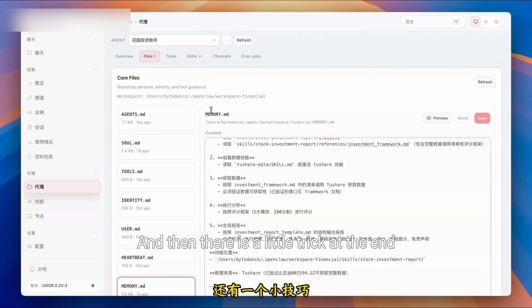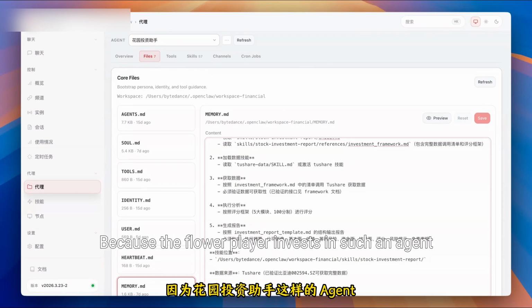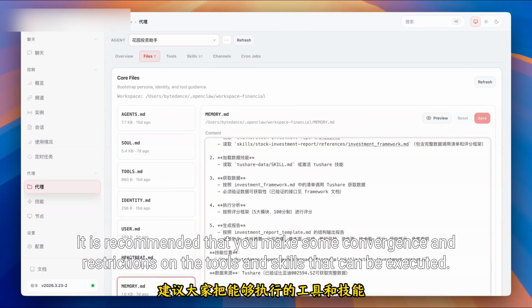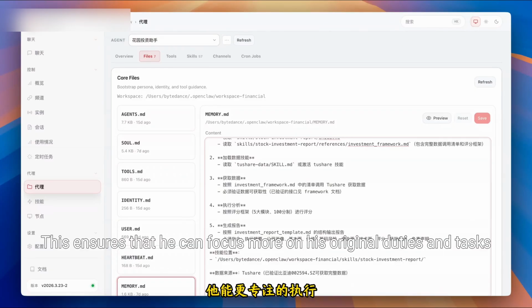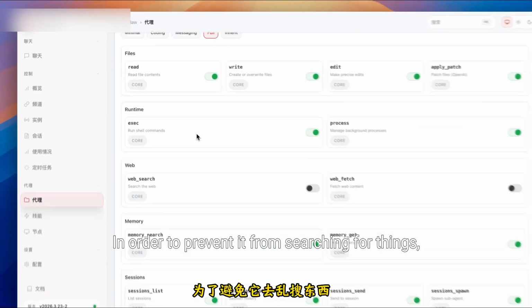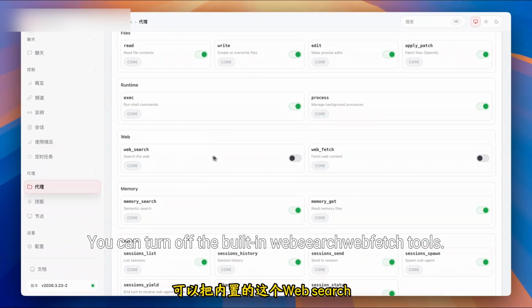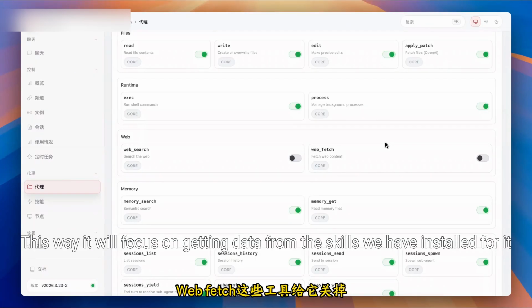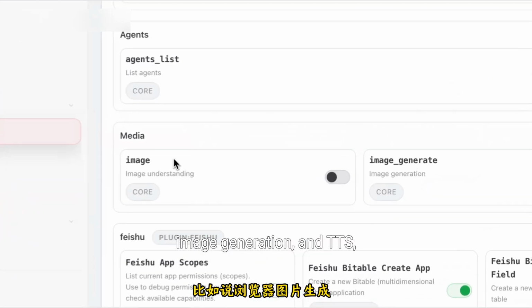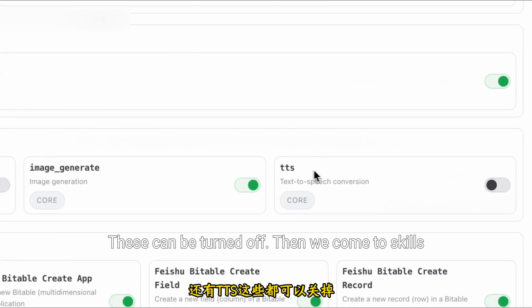And then there's a little trick at the end. Because for an investment agent like this, the positioning and the tasks to be carried out are very clear, it is recommended that you make some convergence and restrictions on the tools and skills that can be executed. This ensures that he can focus more on his original duties and tasks. First, we can come to the tools. In order to prevent it from searching for things, you can turn off the built-in web search and web fetch tools. This way it will focus on getting data from the skills we have installed for it. There are also some tools he doesn't need, such as browser, image generation, and TTS. These can be turned off.